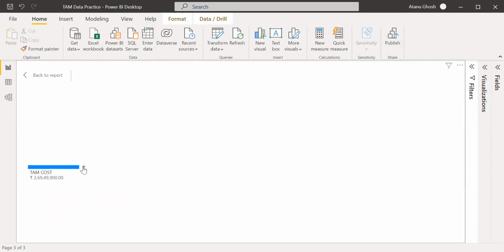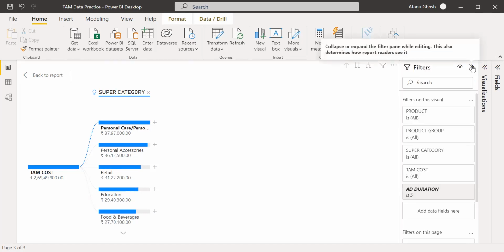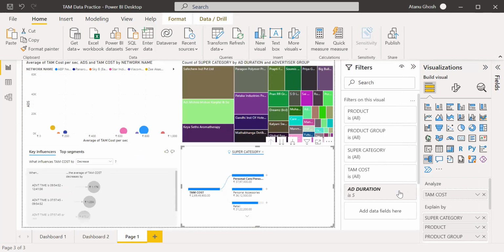In fact, my personal care value is also very different. My TAM cost is also different. Did I use any filters? Let me see. Oh yes, I think I have used a filter over here. This filter was there, ad duration. So you're right. So this filter has to go.